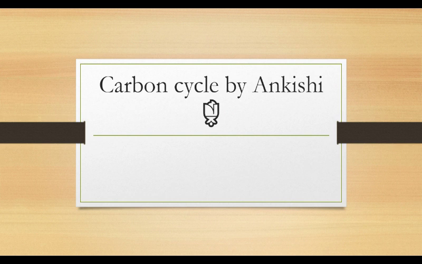Carbon cycle is a type of nutrient cycle, also called a biogeochemical cycle. Nutrient cycles or biogeochemical cycles are required to maintain the availability, the continuity of a particular element on the earth or in the atmosphere. Elements like carbon, hydrogen, oxygen, nitrogen, phosphorus, sulfur, etc. are required for living organisms' metabolic activities and also for their own construction, right? So here we are going to study about the carbon cycle.